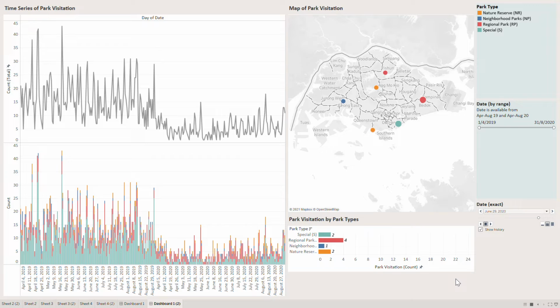Users are able to explore the spatial and temporal dimensions of park visitation, as well as compare visitation patterns between individual parks and 4 park types.